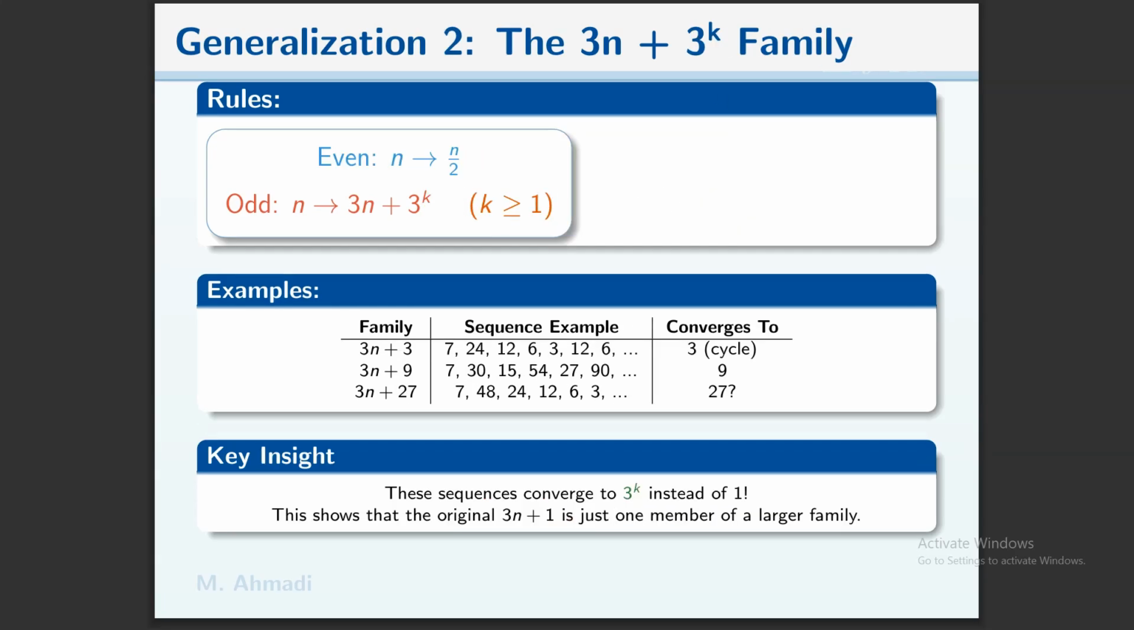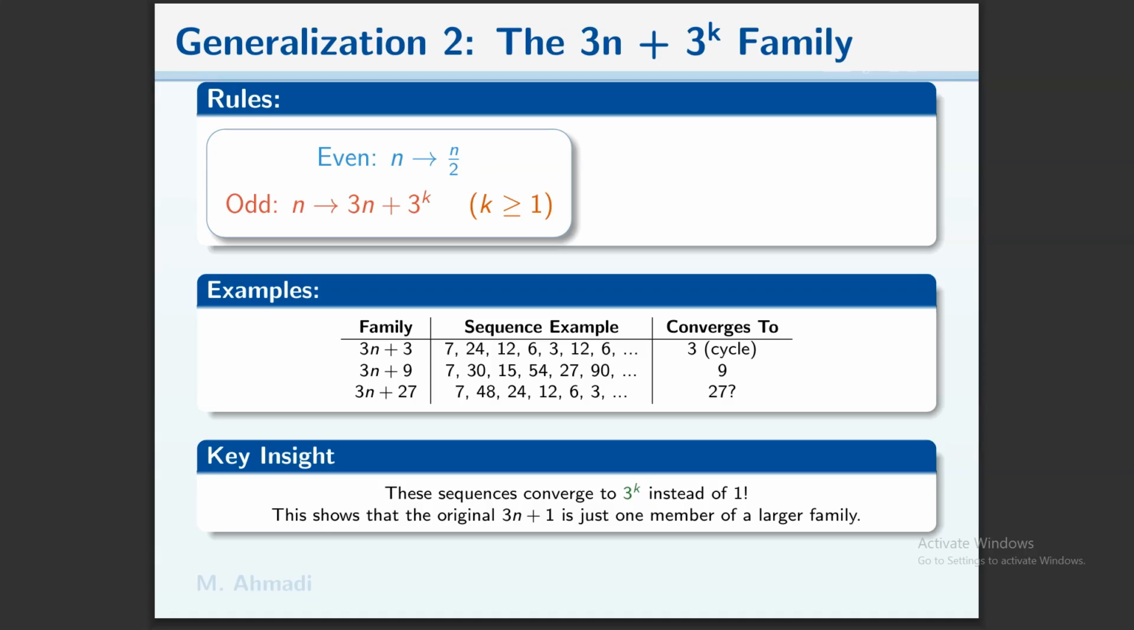The second generalization is the 3n+3 to the k family. If n is even, then the result is n over 2. And if n is odd, then the result is 3n+3 to the k, for k greater than or equal to 1. Here also we can see the examples. The family 3n+3 converges to 3, and it includes cycles.